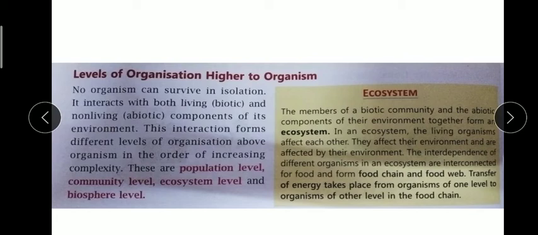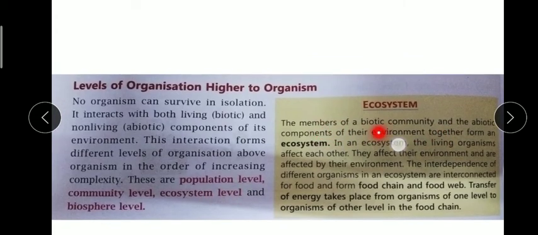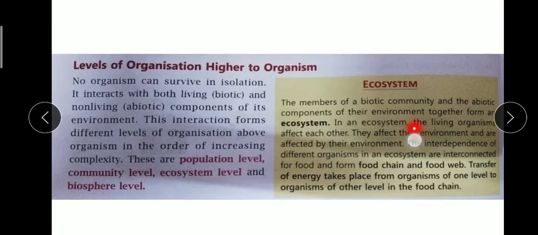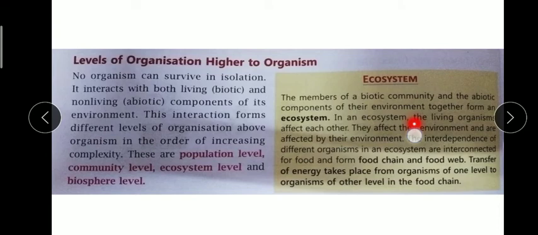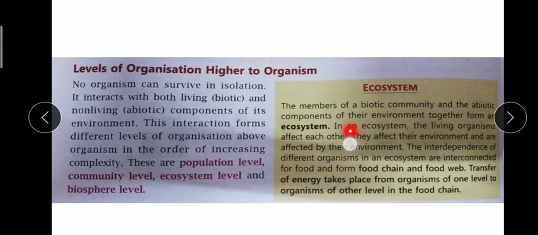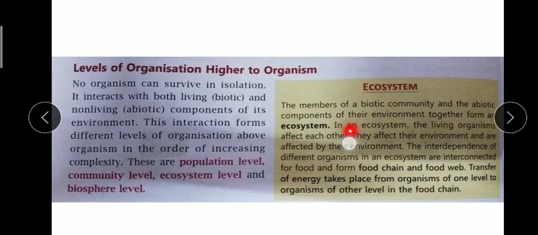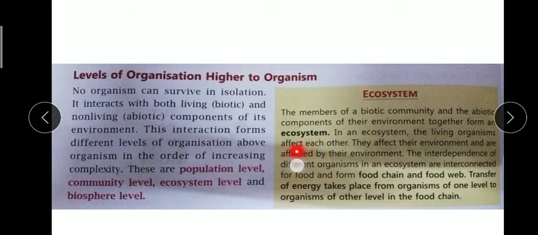All the organisms together make up a population level, then community level, and then ecosystem, which comprises biotic and abiotic components. The definition is given in this yellow box. The members of the biotic community, like plants, animals, humans, and all the insects, and the abiotic components, air, land, and water, together form an ecosystem. Disturbance of the ecosystem disturbs the food chain and food web also.